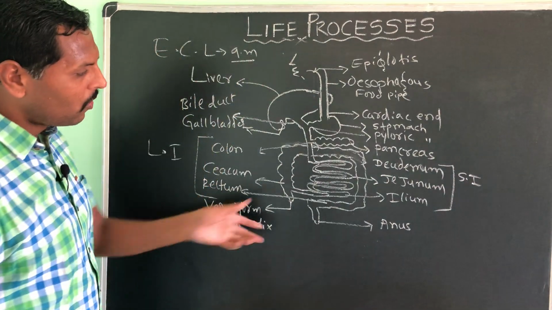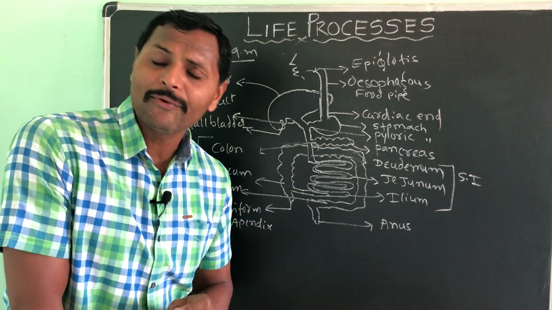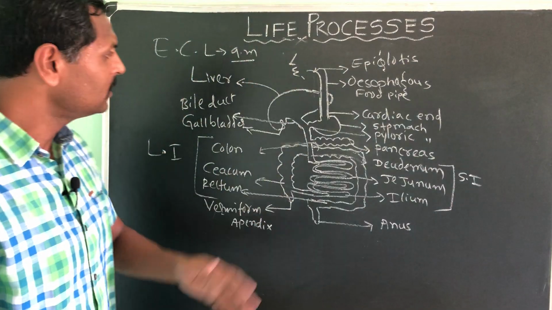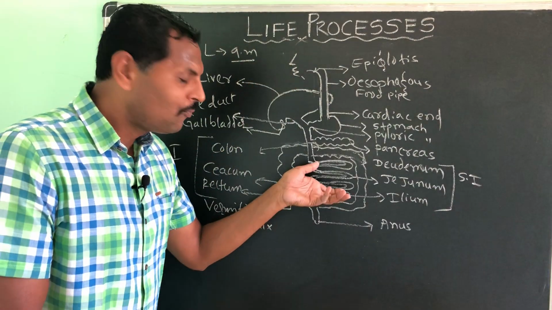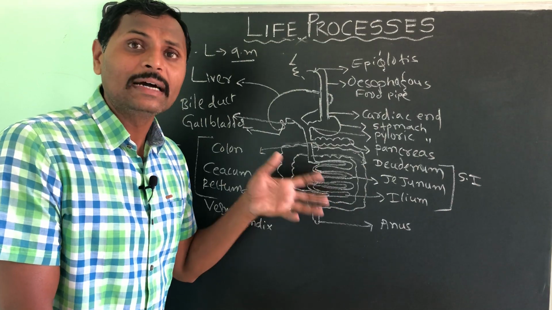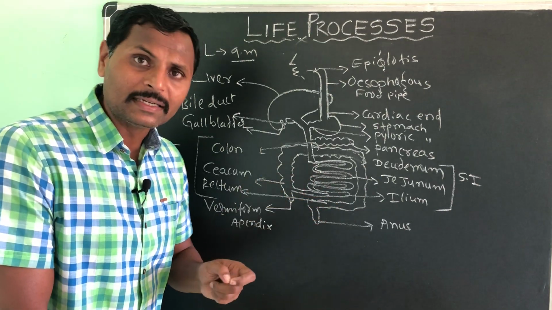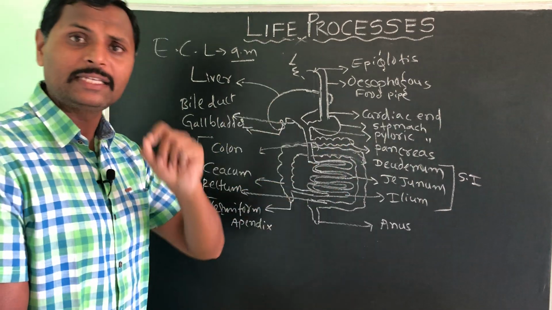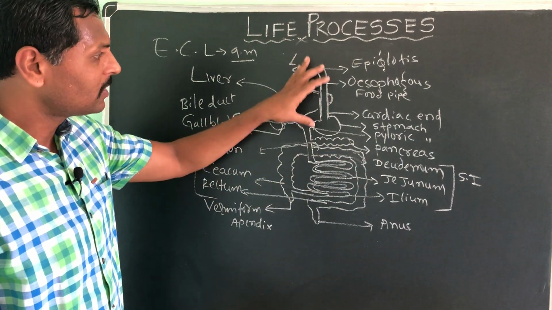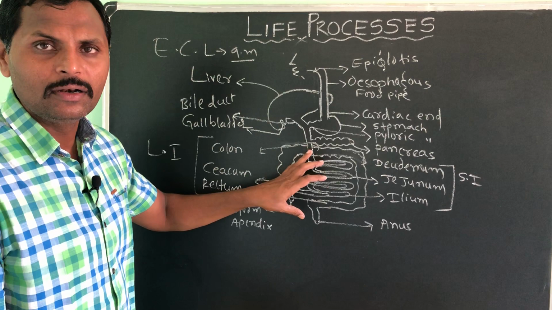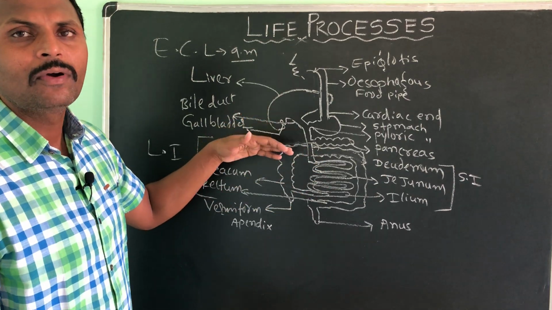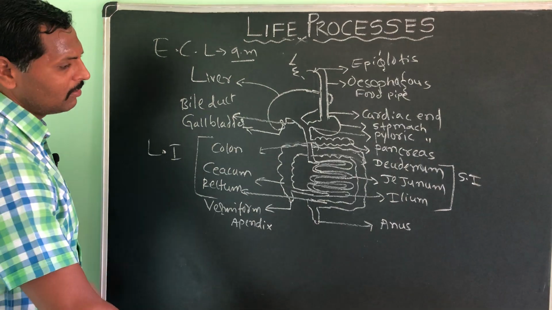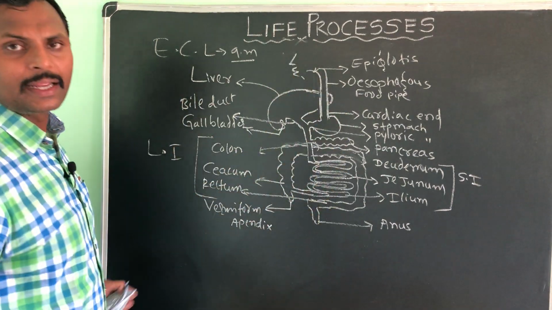In that, the small intestine alone takes more than 50% of the total length. You can see 4.5 to 5 meters, or in adults 6.5 meters, taken by the small intestine itself. Other organs take the remaining length. So these are all the parts of the alimentary canal.